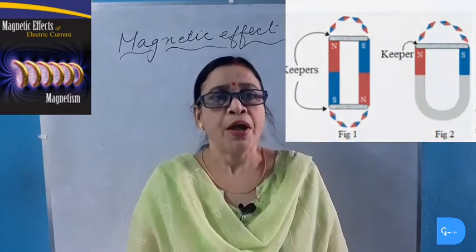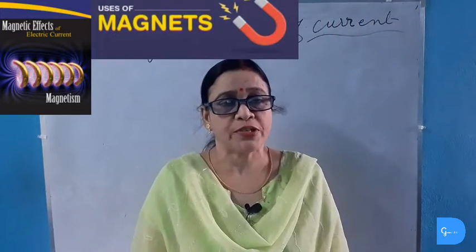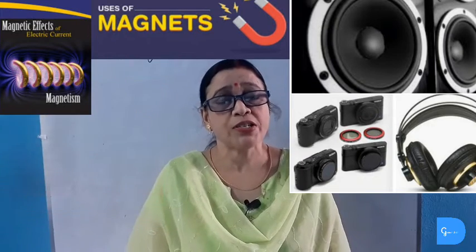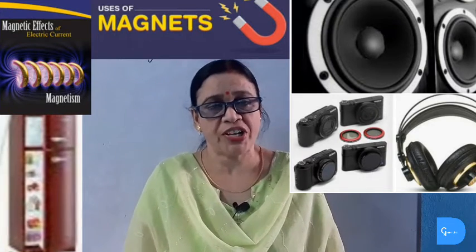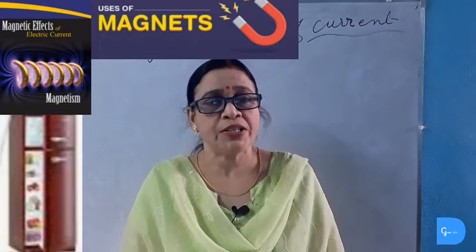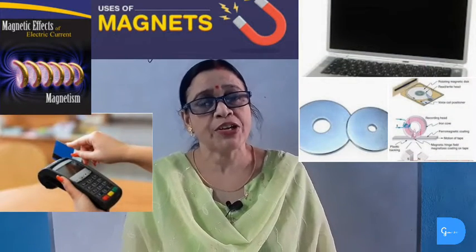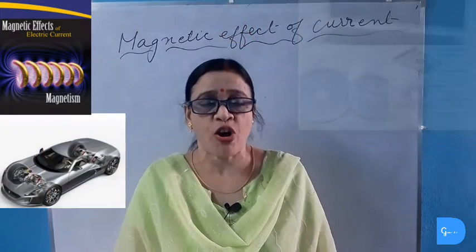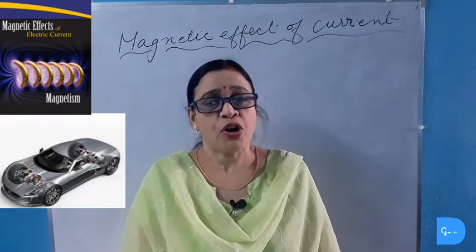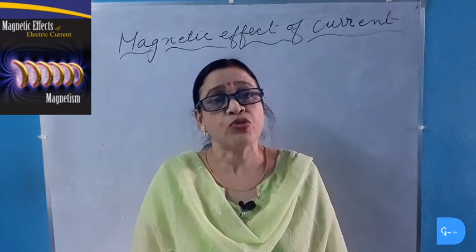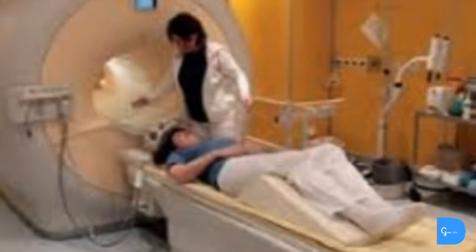Uses of magnets. Magnets are used for variety of purposes. Magnets are used in radios, televisions, in loudspeakers, stereos and in the doors of the refrigerators. Magnet is used in the computer also for making floppy disk and hard disk. Magnets are used for preparing various types of toys. Magnets are required for making electric generators and electric motors. Magnets are also used for MRI technique, which is used to take the images of the internal part of the body or to detect the cancerous tissue of the human body.